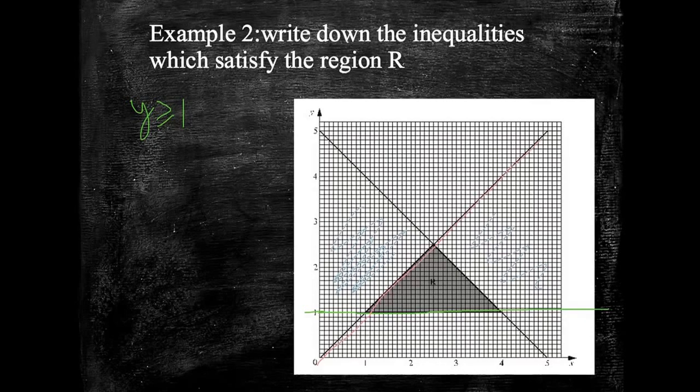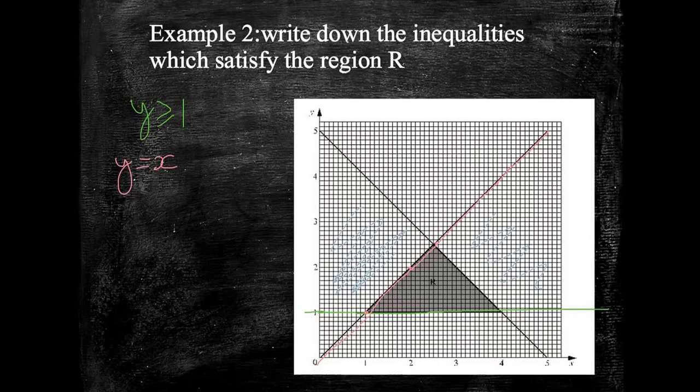Okay, so let's have a look at this line. The equation of this line, well, it goes through the point 1, 1, it goes through 2, 2, 3, 3, 4, 4, and so on. This is the line y equals x. Now, y equals x is fine. However, it doesn't really help us when we're doing our inequality. I prefer to write it in the form of x plus y equals something, or x plus y is less than or equal to something.